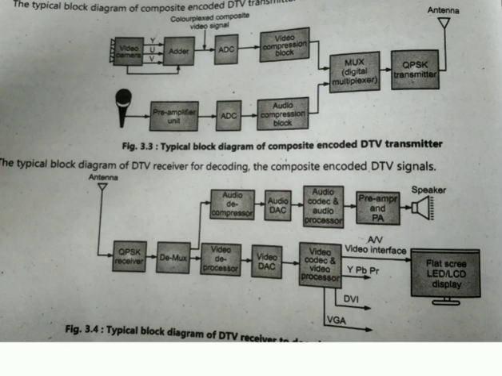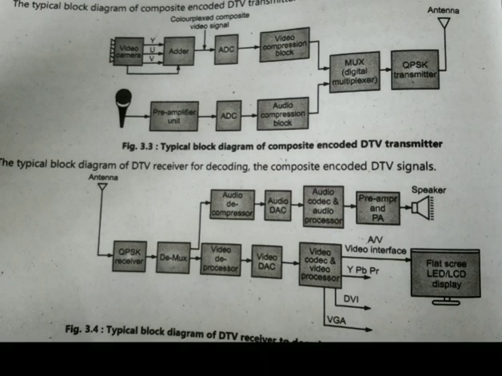For the purpose of reducing the bandwidth requirement, we use digital compression techniques, here the video compression blocks. A digital compression technique like MPEG2 is applied, hence a compressed video bit stream is available. Also, we have the audio signal. The audio signal from the mic is pre-amplified, digitized using an ADC, and then compressed by using audio compression techniques. The compressed video signal and compressed audio signal are then multiplexed by using the digital multiplexer.